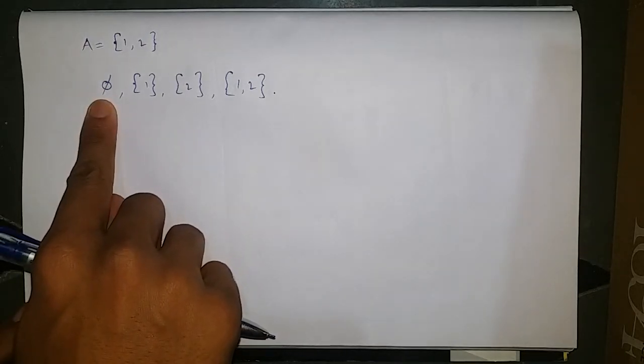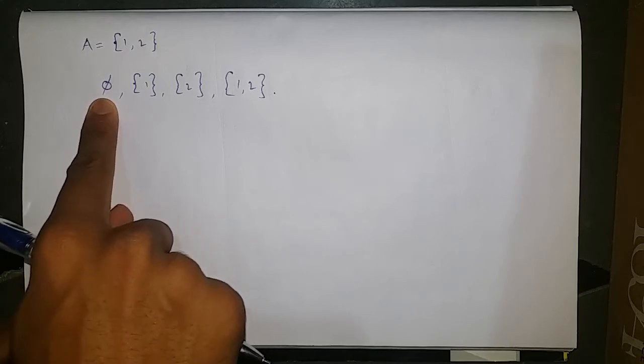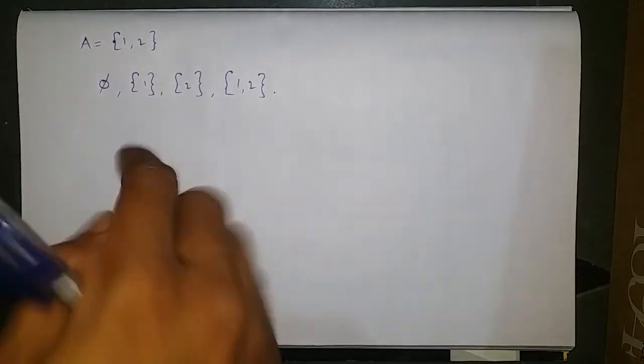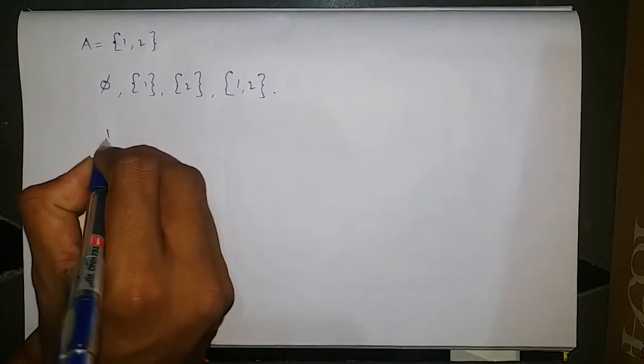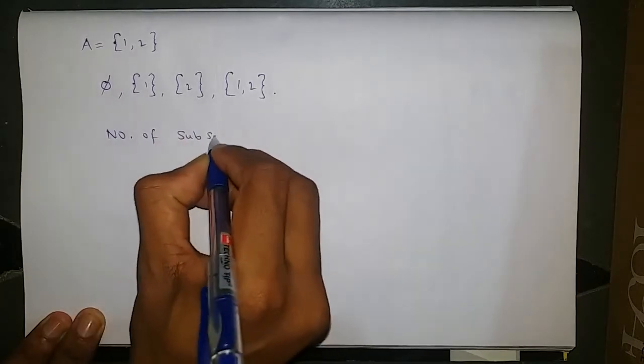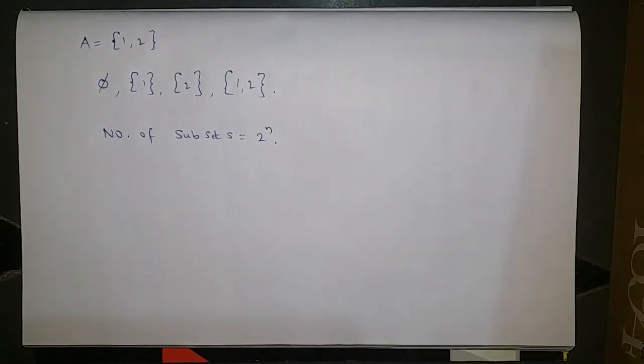The empty set is a subset of every set. So for any set, how many subsets will be there? The number of subsets formula is 2 power n.